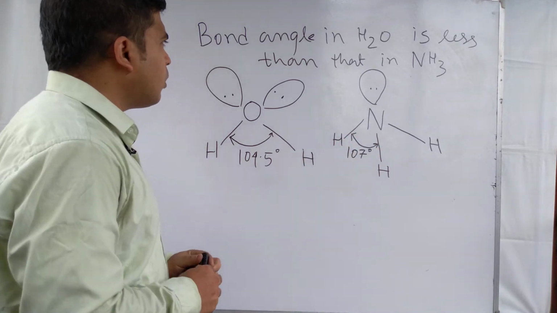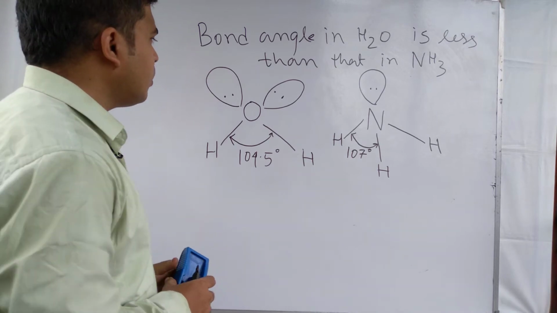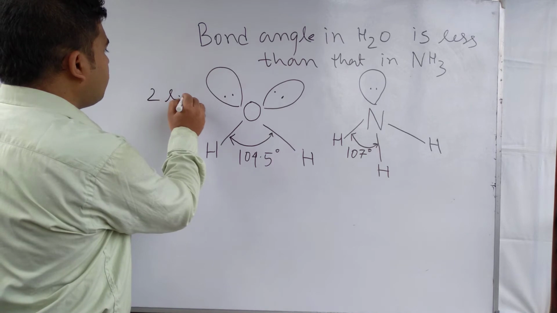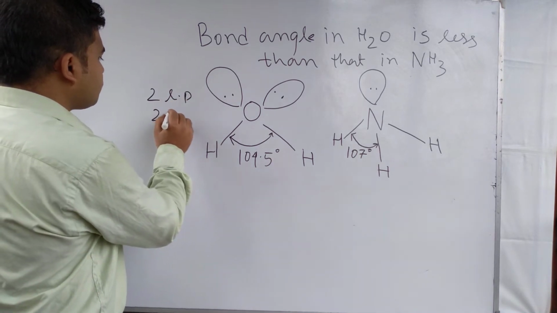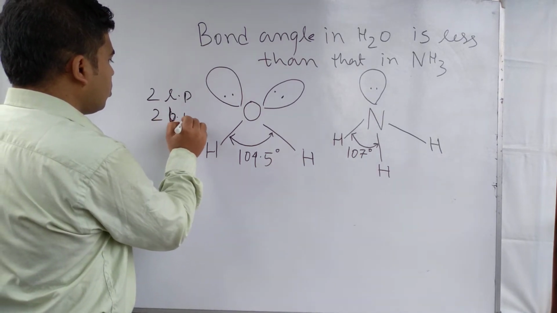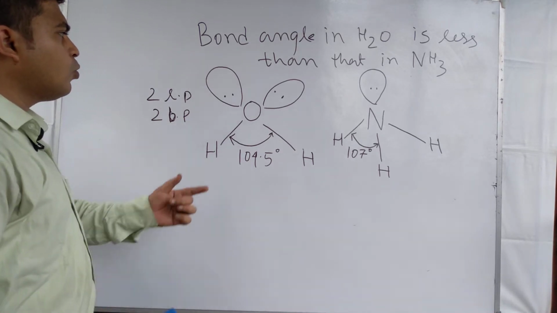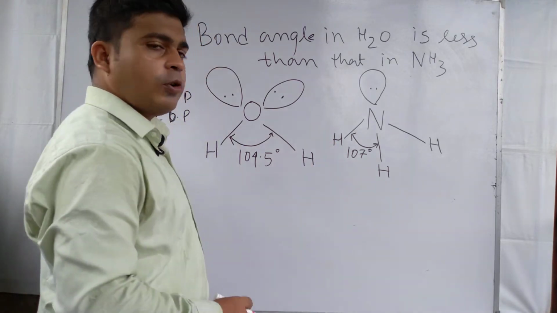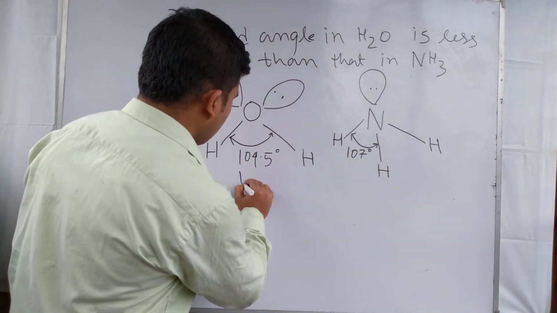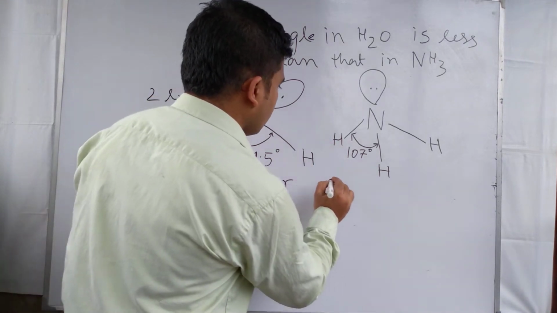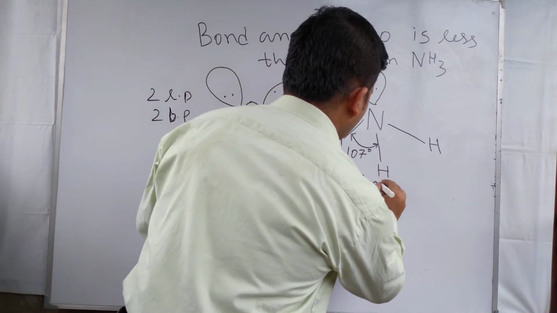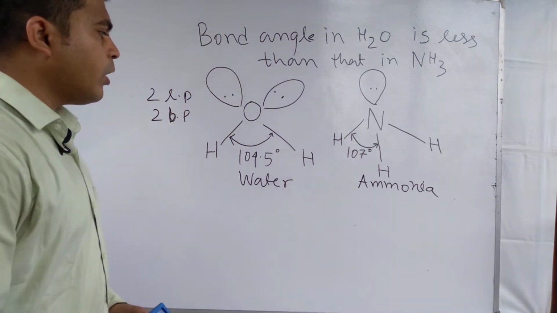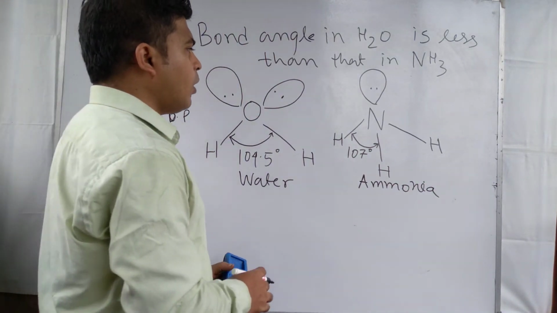To find the answer to this question, you have to count the number of lone pairs (LP) and bond pairs (BP). In case of water, 2 lone pairs and 2 bond pairs are present. This is water and this is ammonia. Look at the differences between ammonia and water molecule.